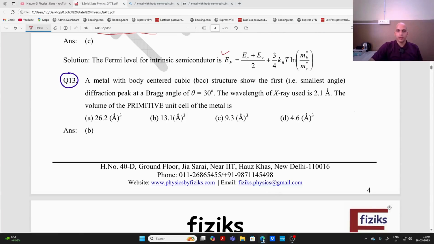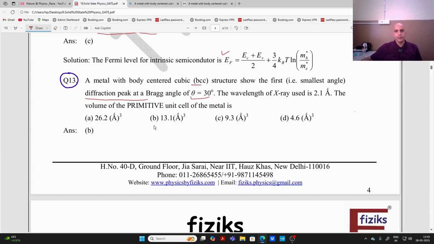Now I am going to the next question. The metal with body centered cubic, BCC, structure shows the first diffraction peak at Bragg angle theta equal to 30 degrees. The wavelength of the X-ray used is this. They are asking the volume of the primitive unit cell. Primitive unit cell volume means volume divided by number of atoms, right? Primitive cell volume is the volume per atom, we can say.